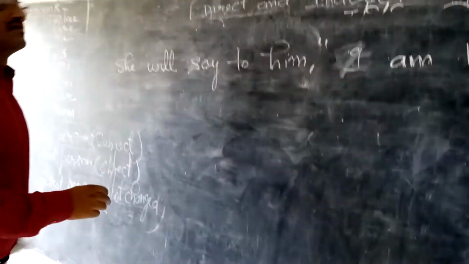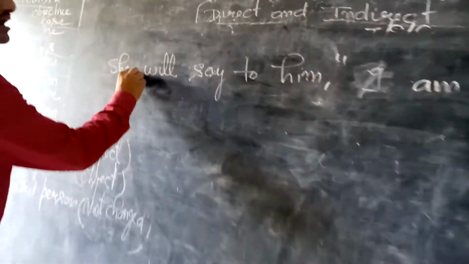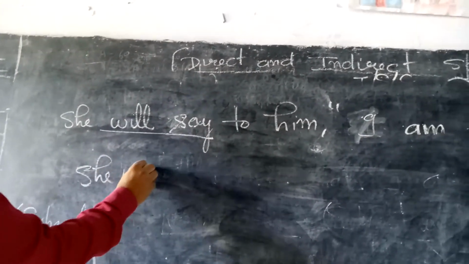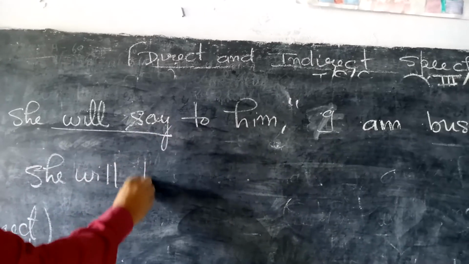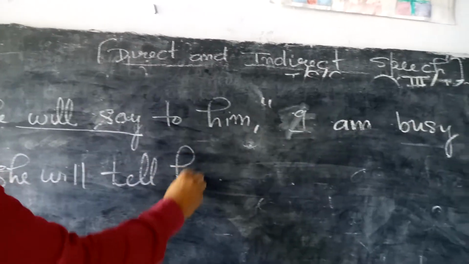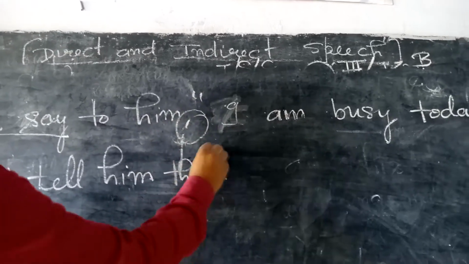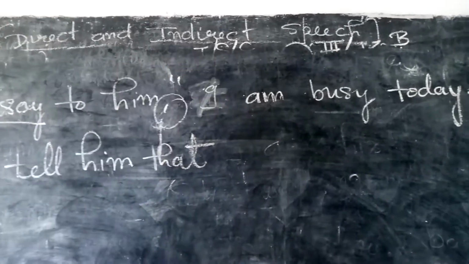Okay, students. Now, already I had told you, in place of say to, use tell. She will tell him. In place of comma, tell me fast, that. Okay, students, now very fast you can do.